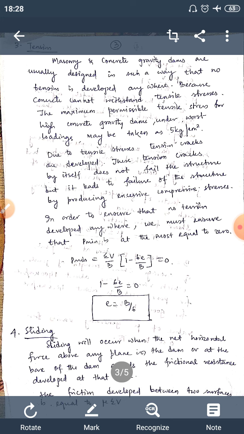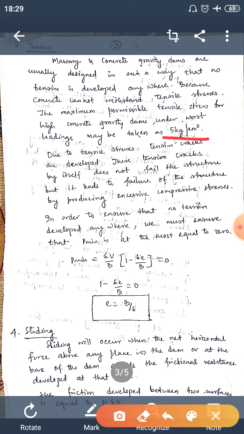So failure by tension is not practically possible, because the dam is designed so that tension failure should not occur. Preparation is done so that tension never develops in the dam, because concrete should never be subjected to tension. So the maximum permissible tensile stress should be taken as 5 kg per centimeter square. If in some cases some tensile stresses develop, then there will be tension cracks in dams.